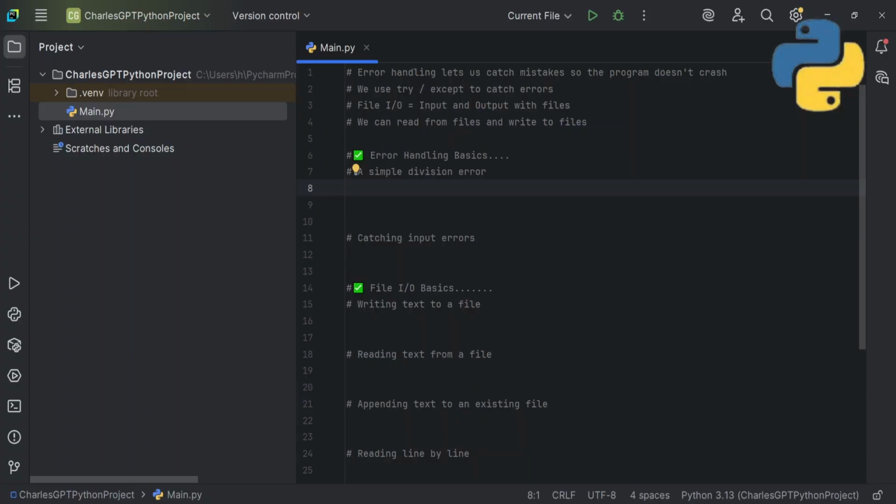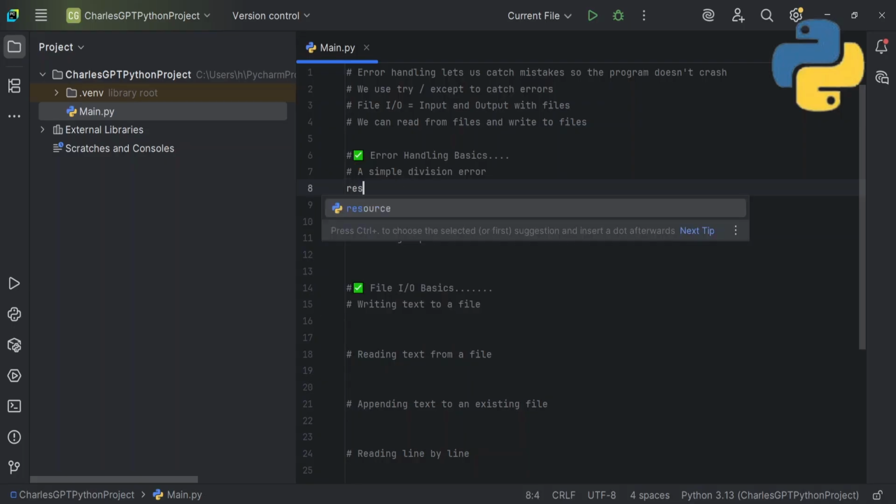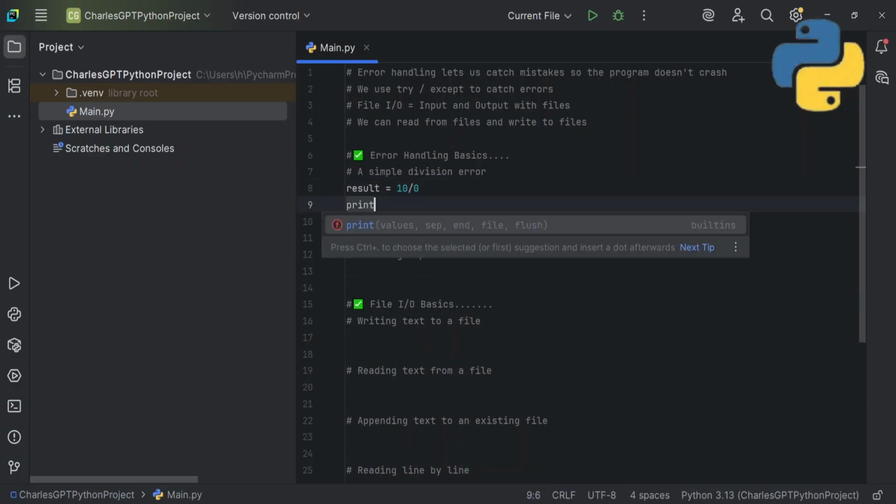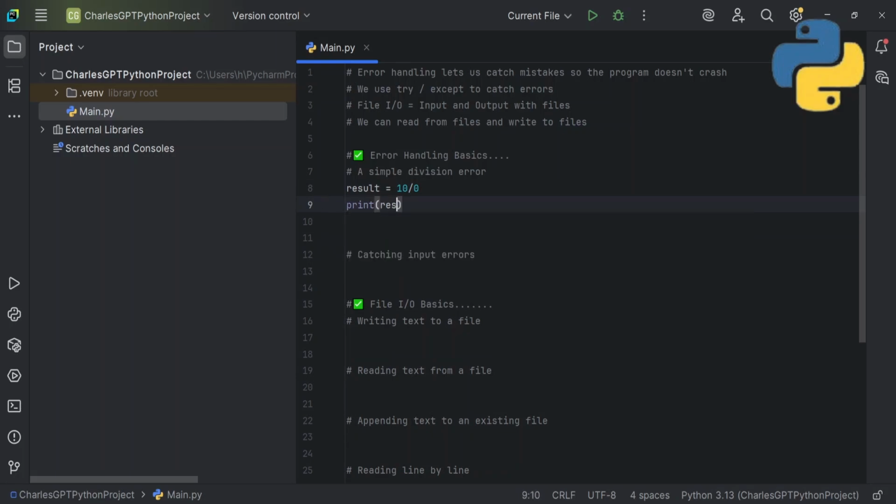So, a simple division error. The best time to handle errors is when you're asking a user for inputs, so I will do catching input errors last. We're starting with division errors. Let's create a variable called result, and we'll say result equals 10 divided by 0, and then we'll print result like this.